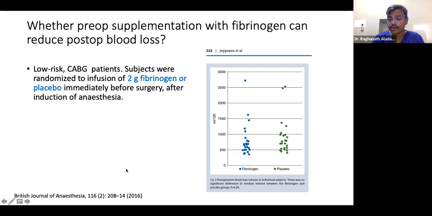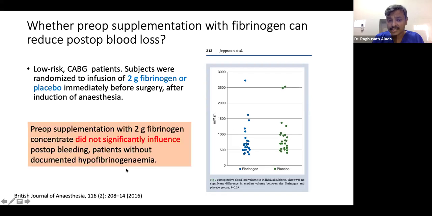Surprisingly, he found that pre-op supplementation of 2 grams of fibrinogen concentrate did not significantly influence post-op bleeding in patients without documented hypofibrinogenemia. Means if there is no documentation of hypofibrinogenemia, giving 2 grams of fibrinogen does not reduce post-op bleeding. That is the important point he mentioned here.